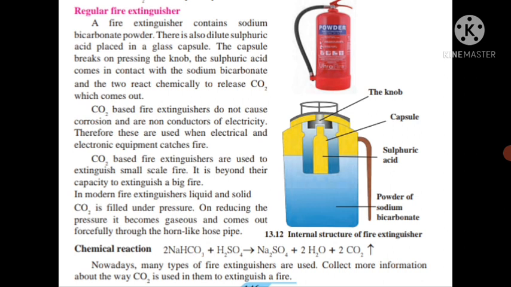The chemical reaction which takes place inside the fire extinguisher is 2NaHCO3, sodium bicarbonate, reacting with H2SO4, sulfuric acid. We get Na2SO4, sodium sulfate, which is a kind of salt, plus 2H2O plus 2CO2. Carbon dioxide gas is given out, and this carbon dioxide gas helps to extinguish the fire.